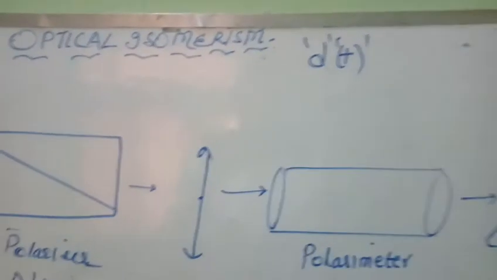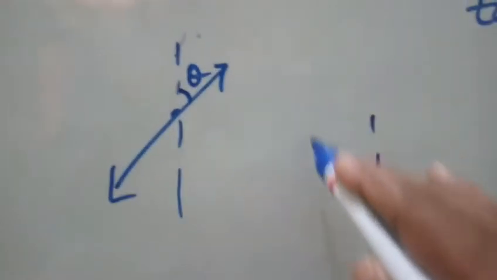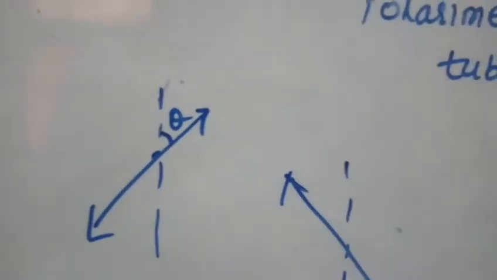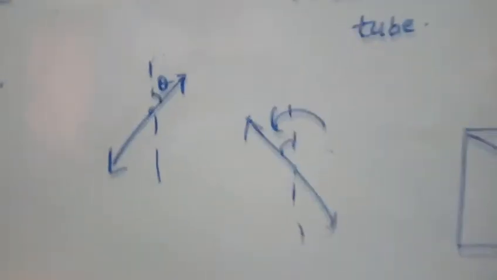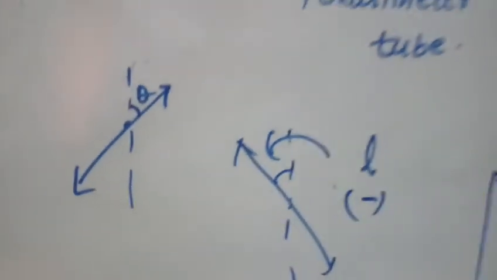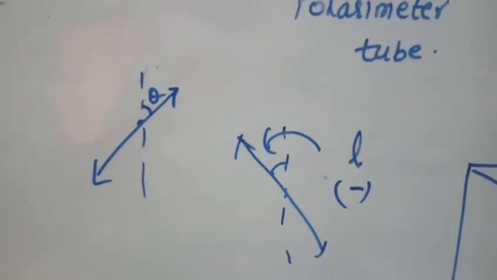Or the third result may be that the path of plane polarized light is rotated in the anti-clockwise direction, and when it is rotated anti-clockwise, it is known as L form or minus form, and the compound is known as levorotatory compound.